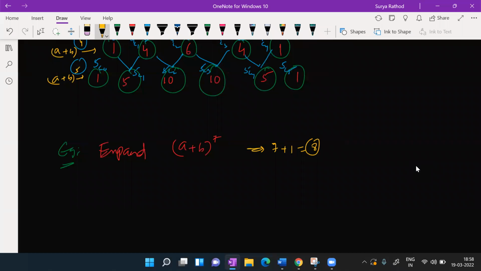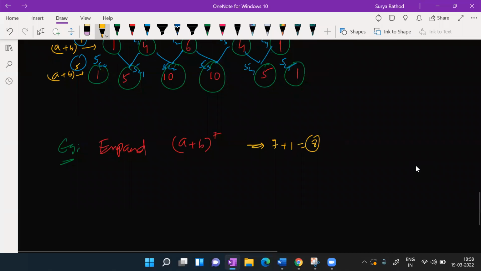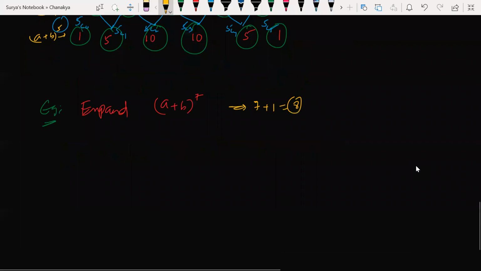What is the power now? 7. Total number of terms is what? 8. Clear? So what are the terms? First, let's write here A plus B to the power of 7. So what is my power now? 7, right? So 7C0.